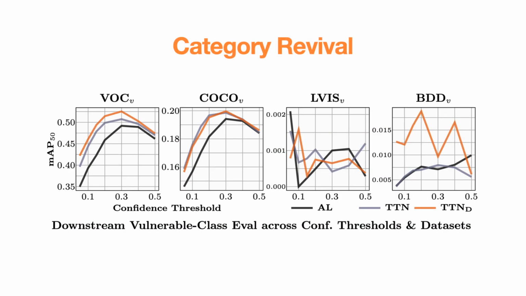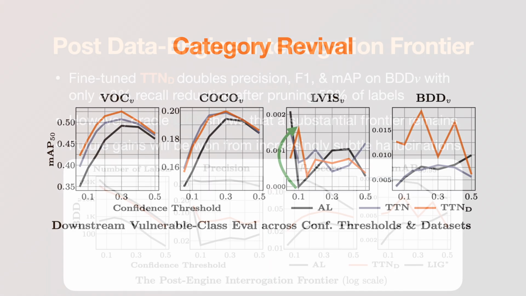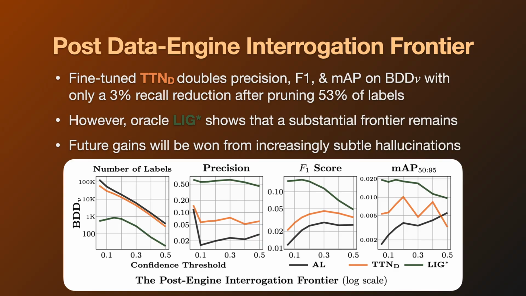Additionally, TTN pruning exhibits a behavior we call category revival, where downstream detectors trained on pseudo-labels that are pruned by TTN are able to recover from zero recall on dozens of vulnerable classes. Finally, our fine-tuned TTND model doubles the precision, F1 score, and mAP for the vulnerable classes of BDD.